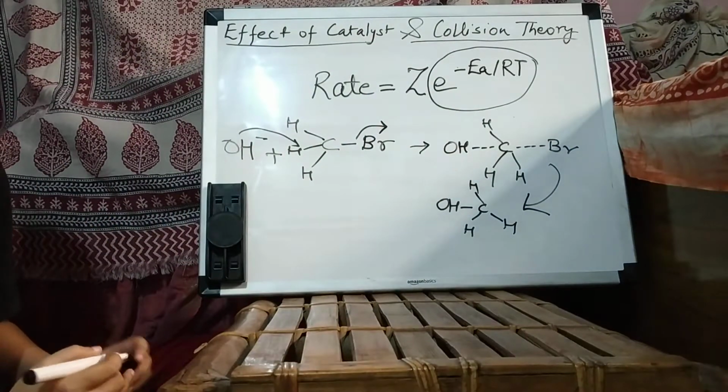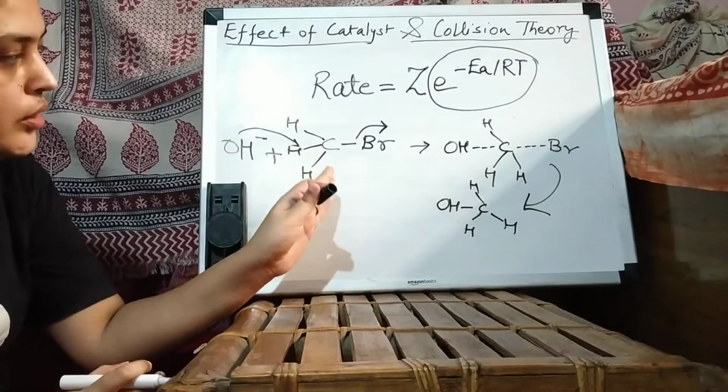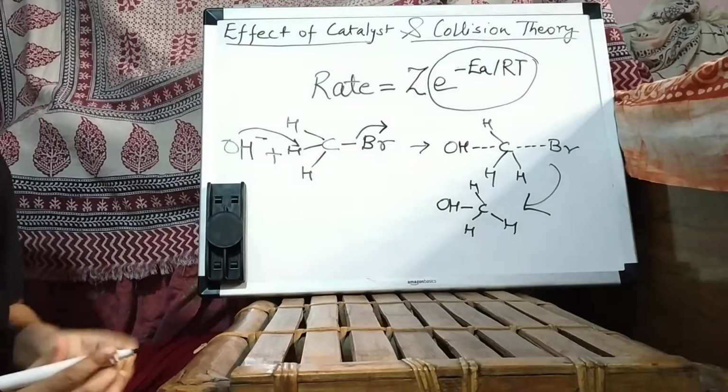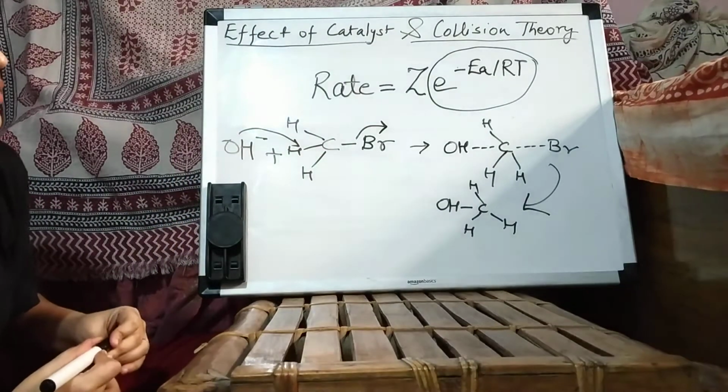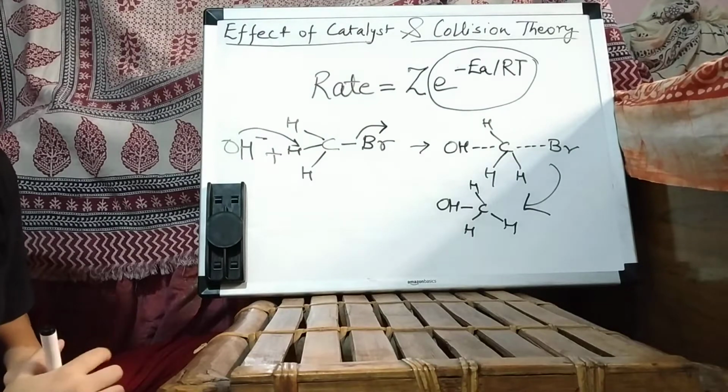So this is how the proper orientation of reactant molecules is needed, according to the collision theory, for the reaction to happen.